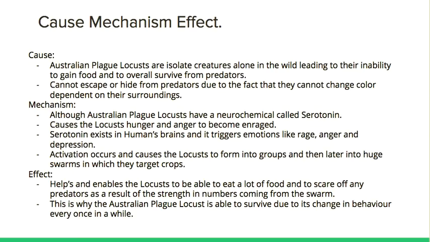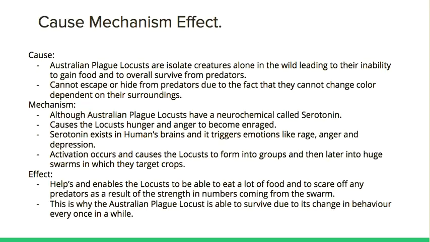Cause, mechanism, effect. The cause is that Australian plague locusts are isolated creatures alone in the wild, leading to their inability to gain food and to survive predators. They cannot escape or hide from predators because they have a disadvantaged physical trait: they cannot change color depending on their surroundings like other locusts.